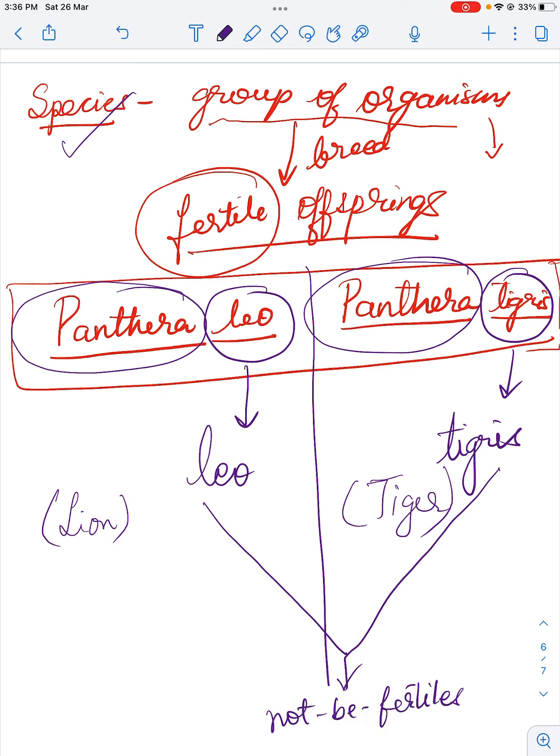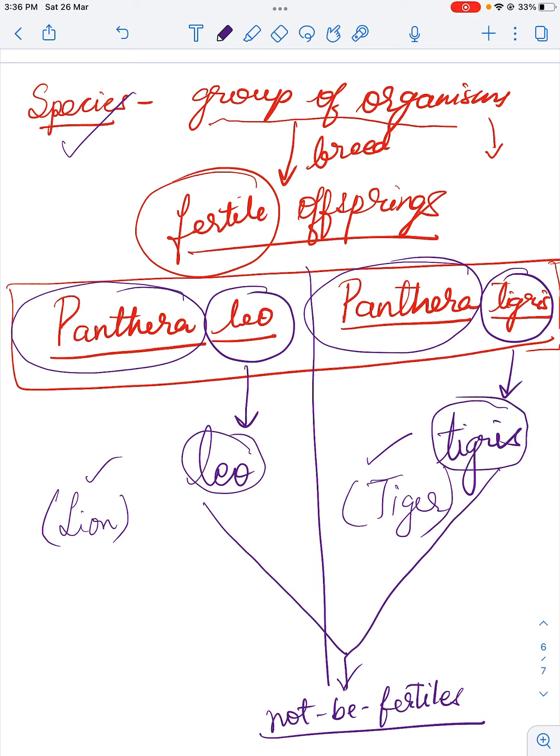That means this young one will grow up to be an adult and is not able to reproduce. Alright. So, in simple terms, I have explained and justified the definition of species. We have taken two examples, one of the lion, another of the tiger. Here, by looking at the scientific name, you can easily tell me that while lion belongs to the species Leo, tiger belongs to the species of tigris.